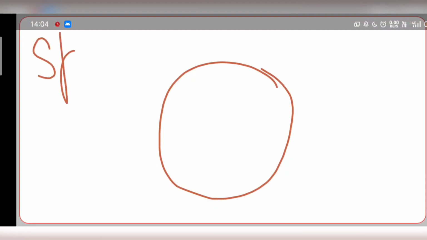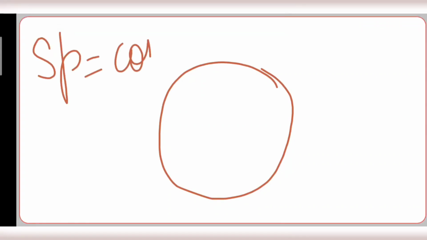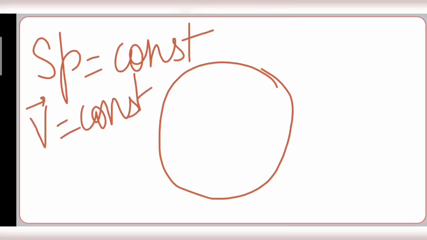Now we take an example of a circle where we'll say that here speed can be constant, but velocity can't be constant. Velocity cannot be constant, but the magnitude of velocity can be constant.